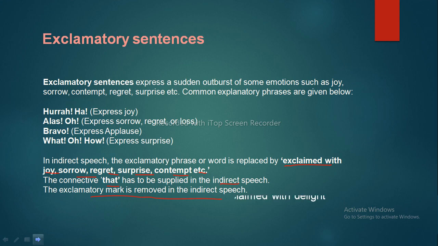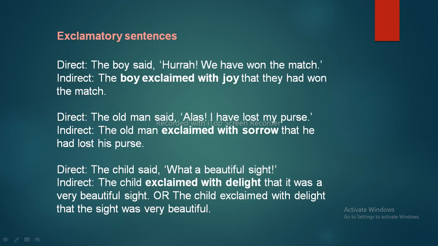Let's look at some examples. Direct: The boy said, "Hurrah! We have won the match." Indirect: The boy exclaimed with joy that they had won the match. The tense changes, and we changes to they, and said hurrah changed to exclaimed with joy.